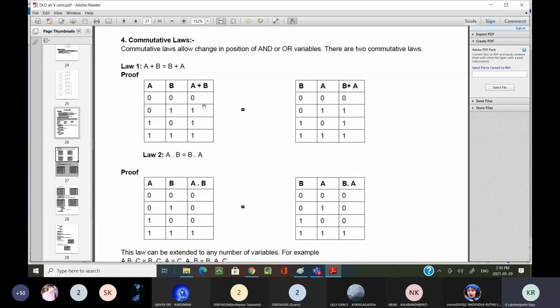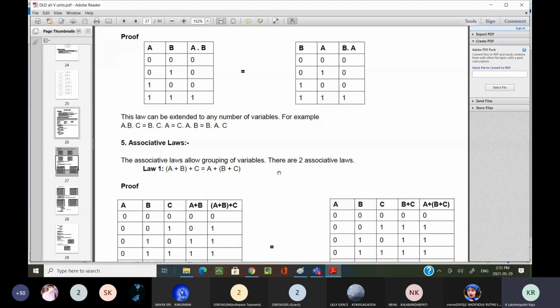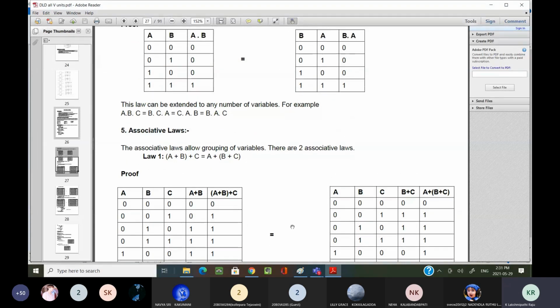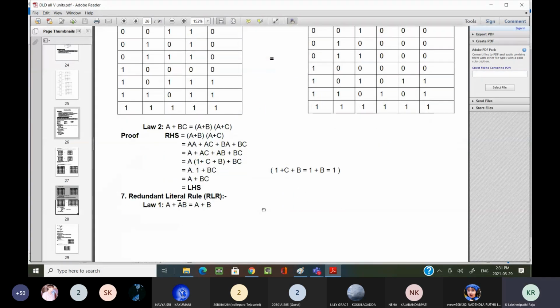In Boolean algebra, the AND operator as well as the OR operator are commutative in nature, associative in nature, and distributive in nature. That we have to understand whenever we are studying these laws or rules in Boolean algebra. In the same way you can prove the associative law and distributive law also.